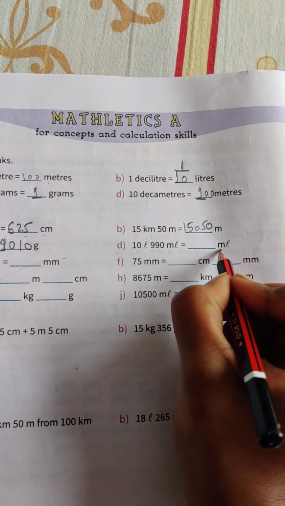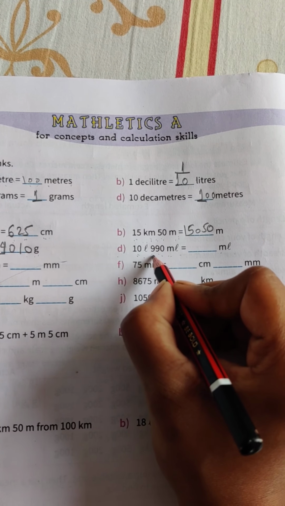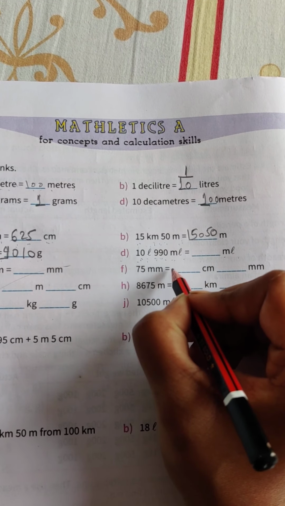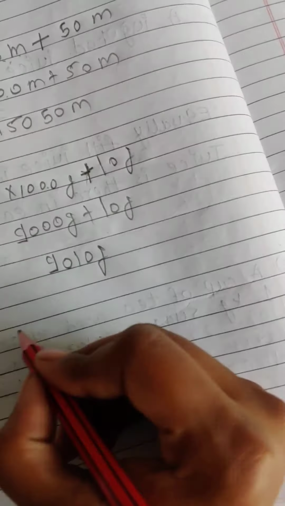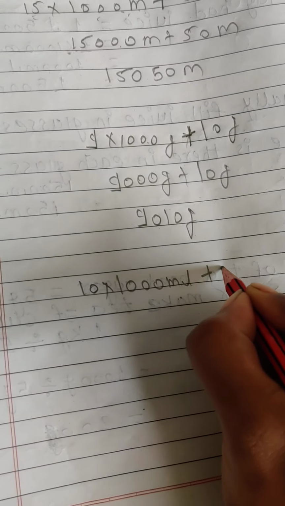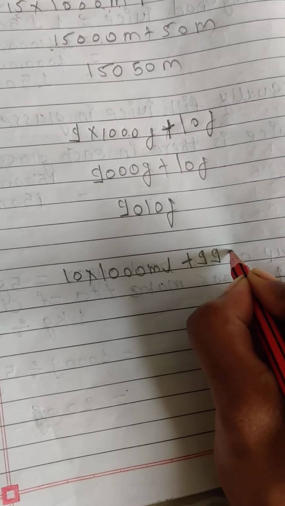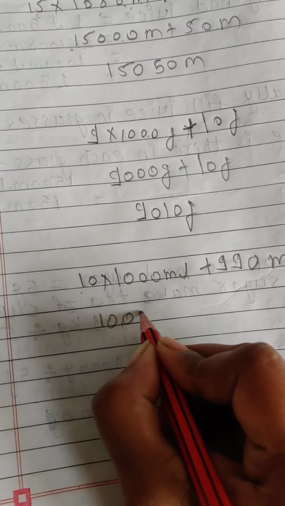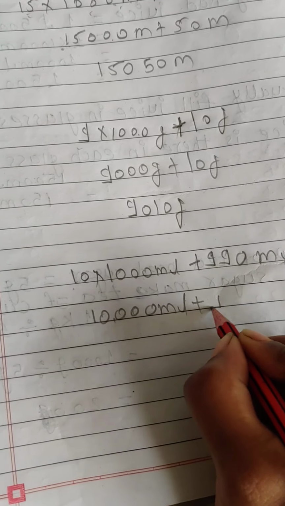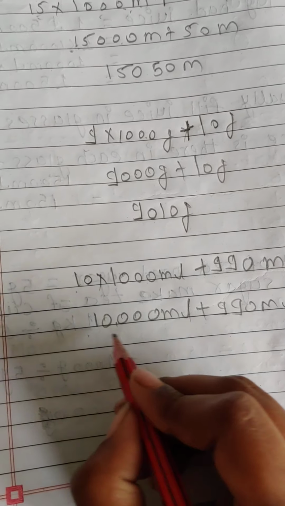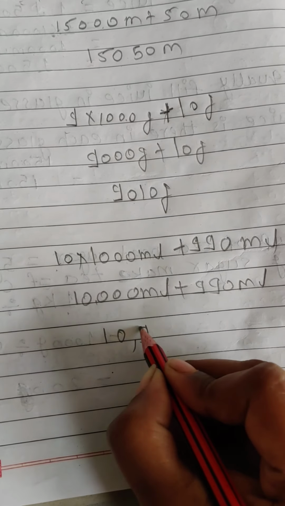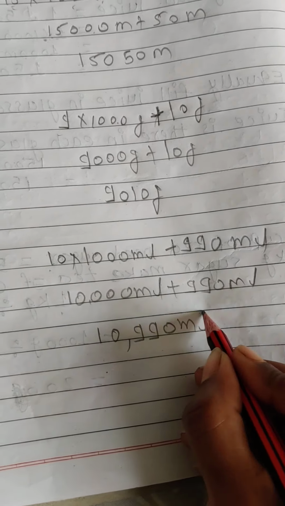We want to convert into milliliters. 1 liter equals 1000 milliliters. So we do 10 into 1000 milliliters plus 990 milliliters. 10,000 milliliters plus 990 milliliters, we get 10,990 milliliters.